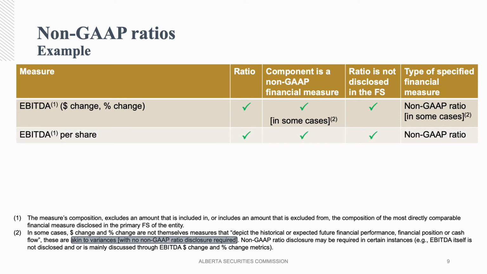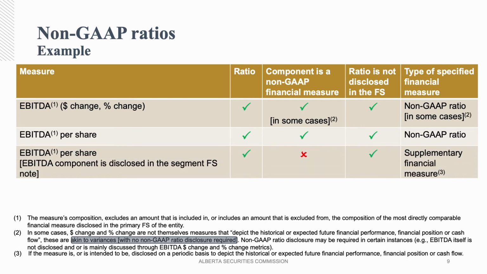EBITDA per share, an easy example, the EBITDA component is a non-GAAP financial measure. As such, the measure in a ratio format is a non-GAAP ratio. But let's say the EBITDA component is disclosed in the issuer's reportable segment financial statement note, because the component is disclosed in the financial statements, the component is not a non-GAAP financial measure, and in this instance, the EBITDA per share would not be a non-GAAP ratio. However, the measure would likely be a supplementary financial measure subject to the labeling and composition disclosure requirements in Section 11.